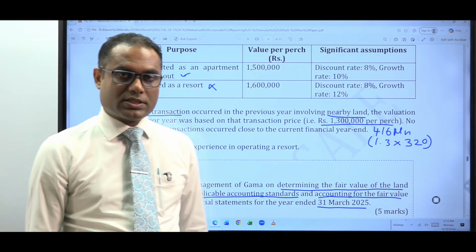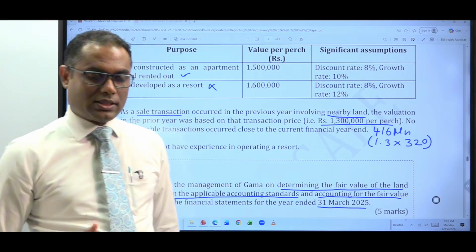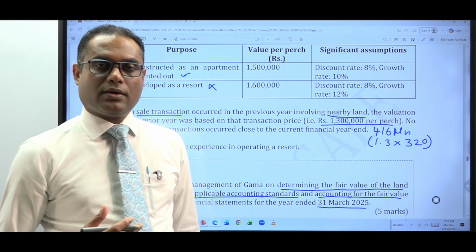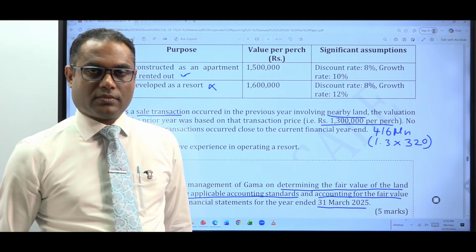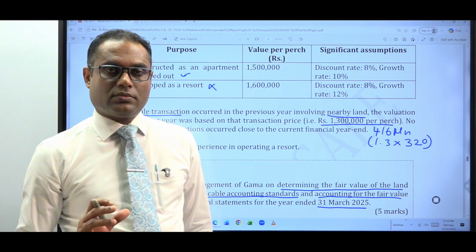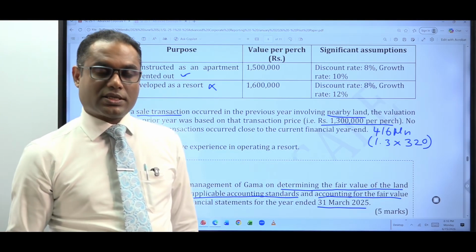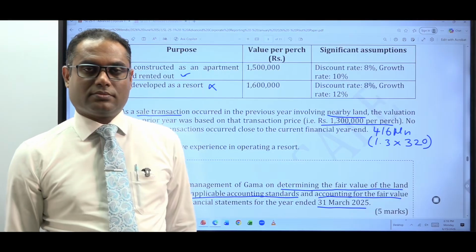SLFRS 13 Fair Value Measurement. Does that standard mention what items are to be measured at fair value? No. What items are to be measured at fair value and when to measure the fair value is discussed in those separate standards.